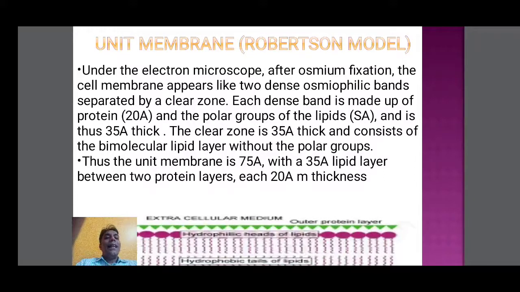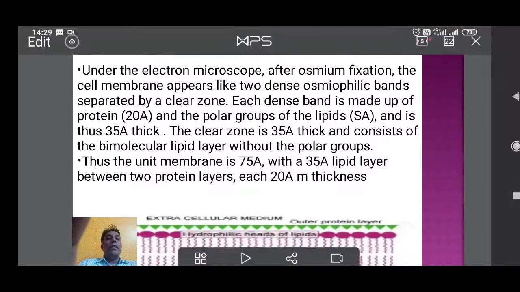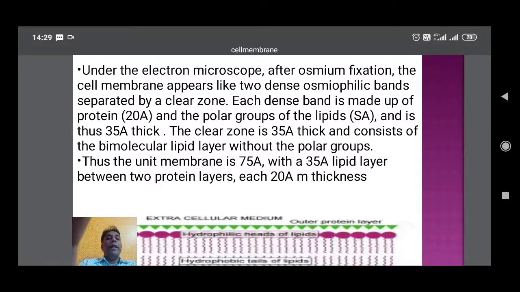These dense osmophilic bands are made up of protein, 20 angstrom on both sides, and the polar groups of the lipids, and are thus 35 angstrom thick. The clear zone is 35 angstrom thick and consists of a bimolecular lipid layer without the polar groups.